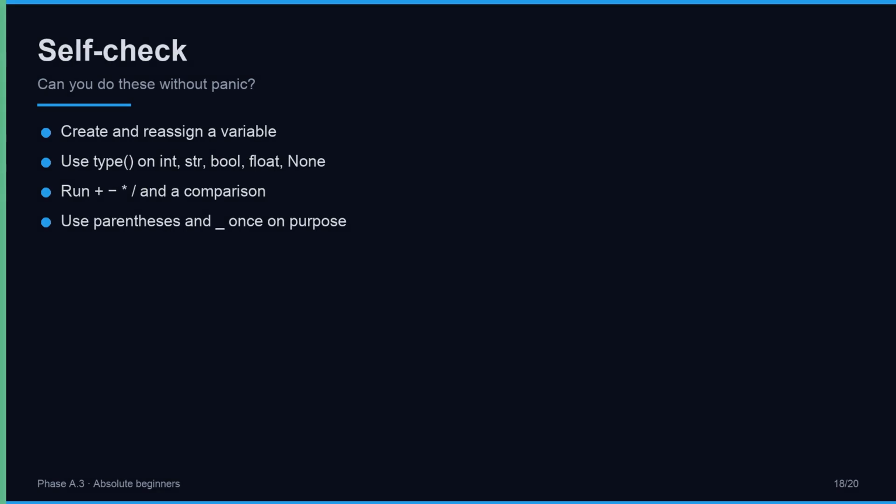Self-check: create and reassign a variable. Use type on the basic kinds. Run arithmetic and one comparison. Use parentheses once, and underscore once on purpose. If any item feels shaky, rewind the matching A.2 video. Especially remember, create and reassign a variable.